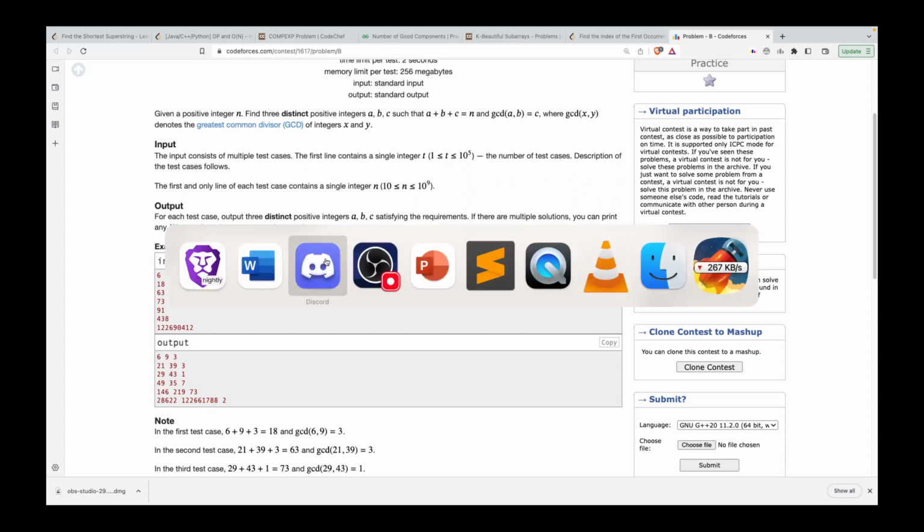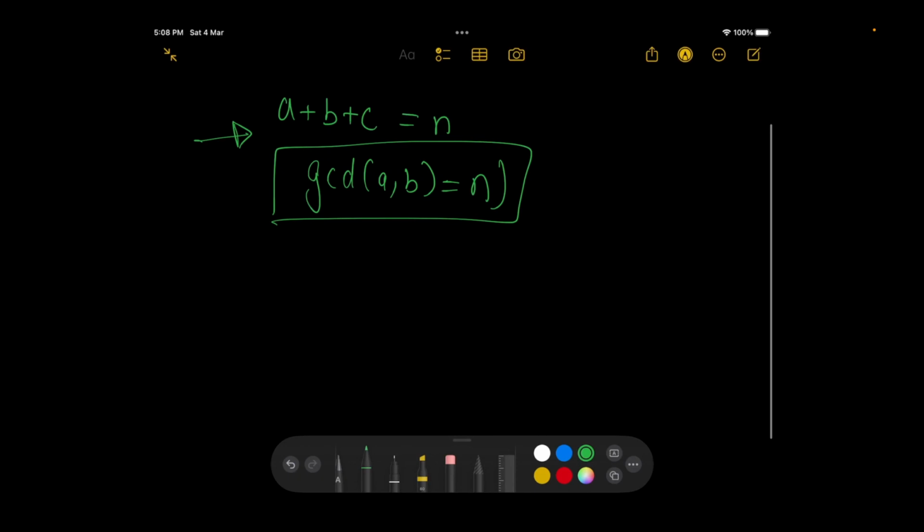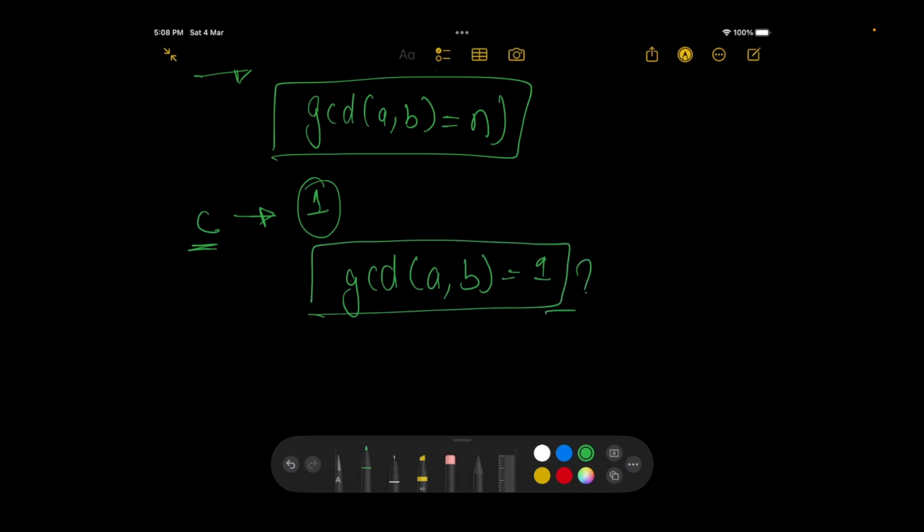Now let's try with the base case itself. Let's go to the iPad. Okay, so this is the thing that is given to us. Now what I'm saying is, let's consider our c to be 1, right? If our c is 1, that means the GCD should be 1, right? Now when would GCD of a comma b be equal to 1? Is there any case in which this would happen?